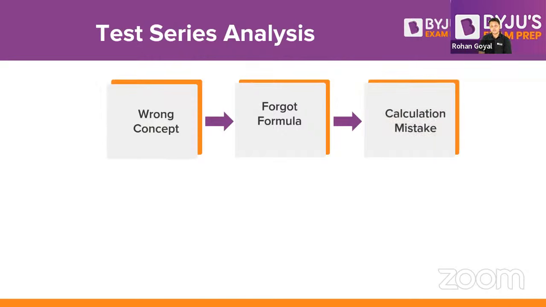And check whether you are making calculation mistakes. If you are, you need to improve on that. You have to practice more calculation. Okay, you cannot skip calculation again and again, right? If you are making reading errors, that means you are either nervous in the examination or your mind is somewhere else. So you have to increase your concentration.